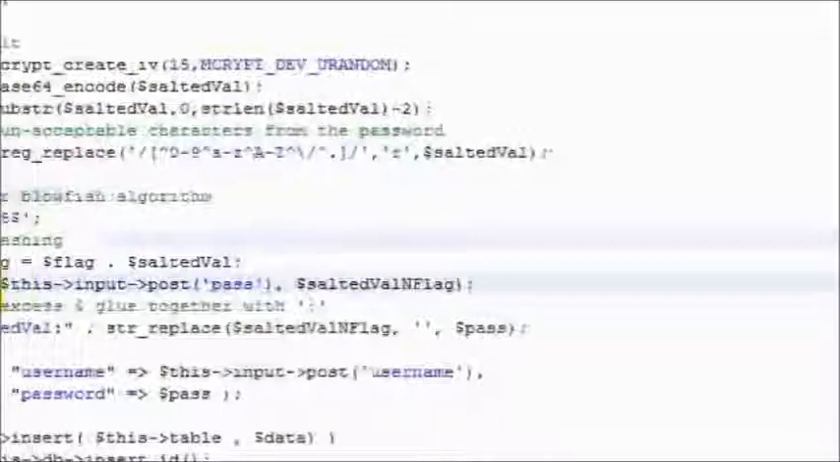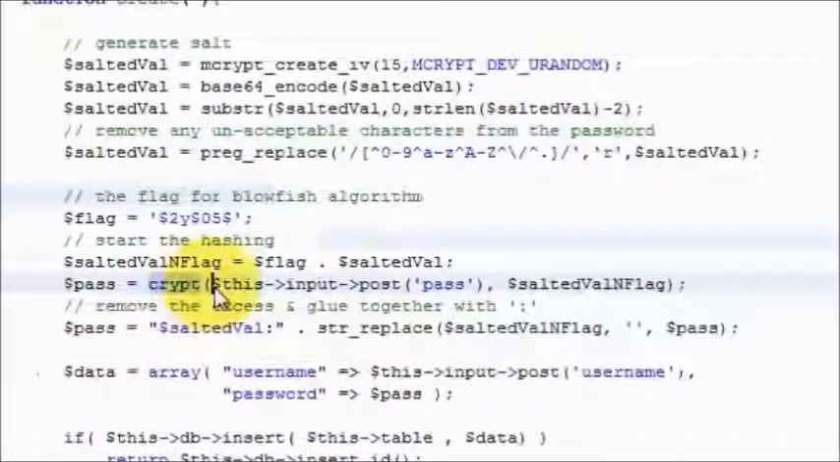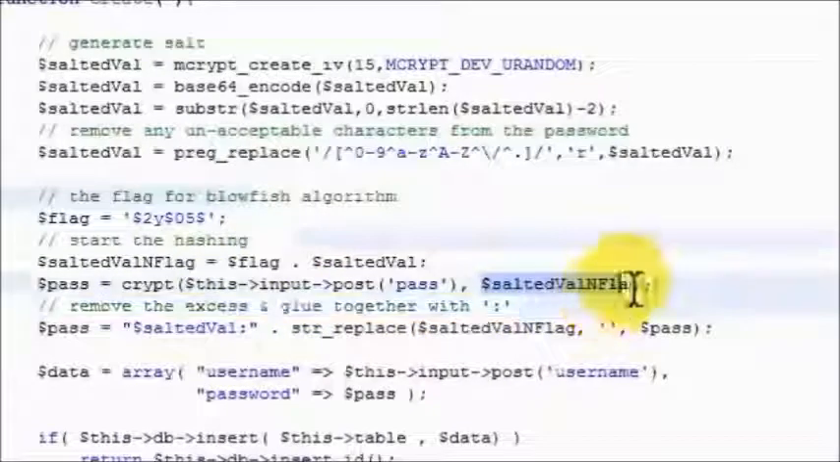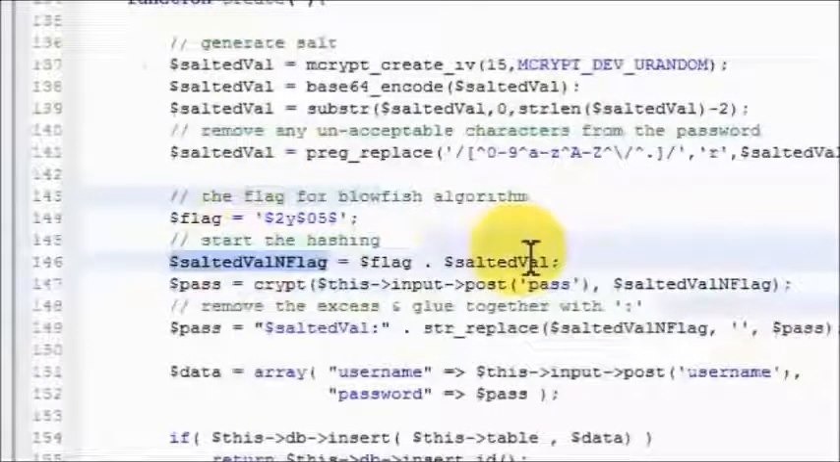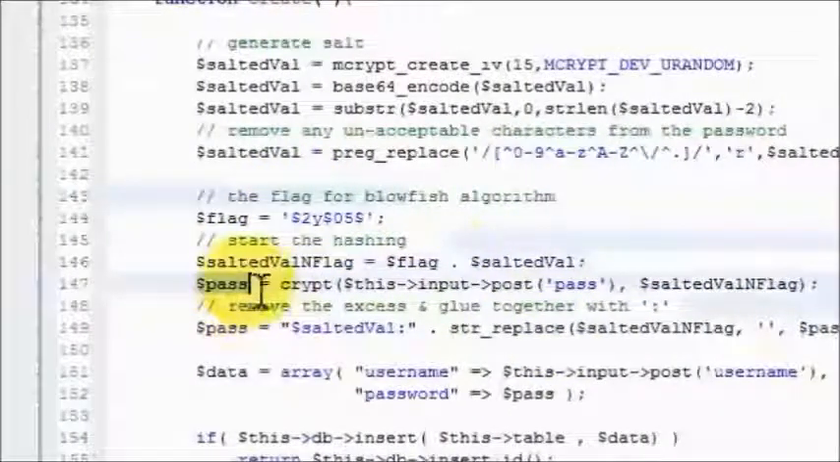Okay, here's my crypt function, and here's the password that the user gave me that I got from my post. I'm cleaning it up with CodeIgniter. And then here's a salted value and flag that we created up here. Okay, and now we actually get the Blowfish encryption. That was it. That's how you do it.